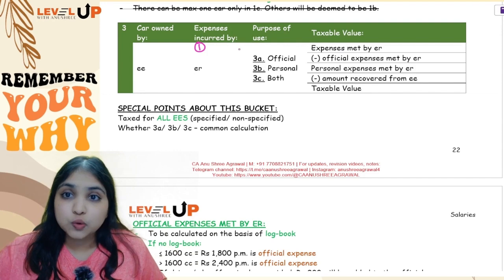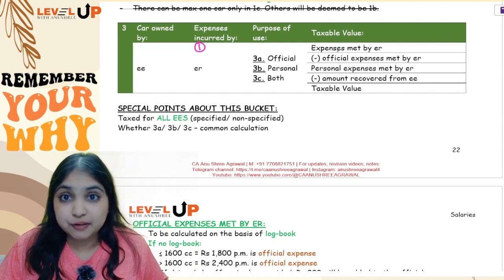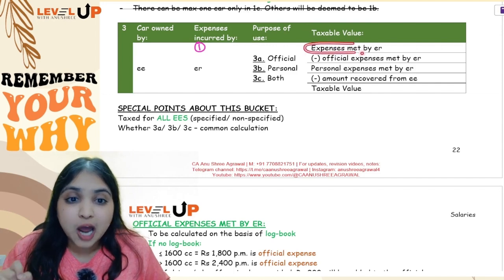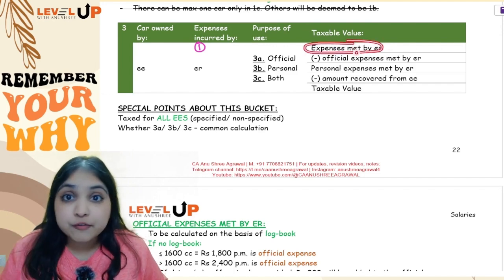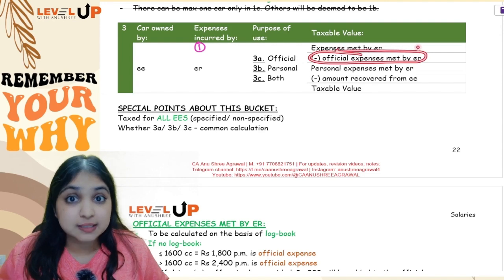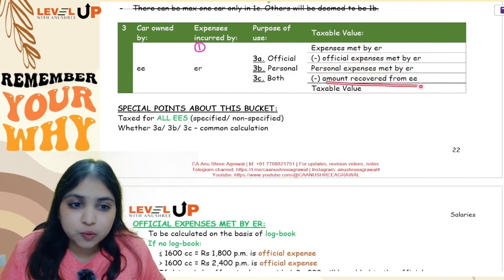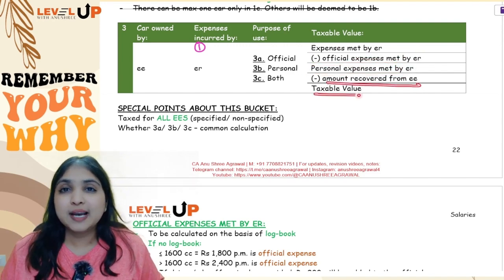So over here, you will start with the expense. Expense is a benefit, right? Employer is meeting the expense. So you will start with that expense, that how much expense is met by the employer. From that, you will subtract the official expense. Once you subtract official expense, you will get the personal expenses, guys. From this, you will subtract whatever amount employee has paid to the employer, you will get the taxable value.